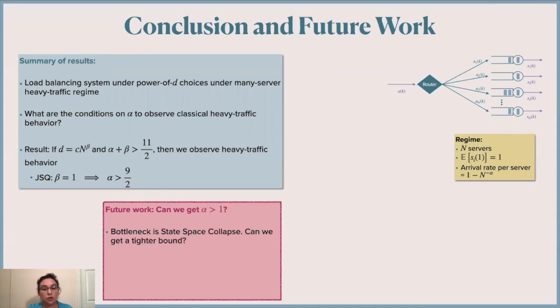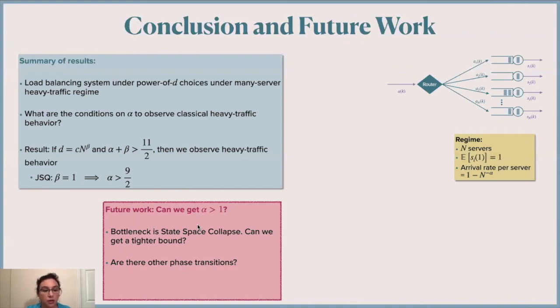To answer that question, we know the bottleneck is our proof of state space collapse. So one question is, can we get a tighter bound? Or maybe there are other phase transitions. Maybe we cannot get to alpha greater than 1 because there is another phase transition, which implies that not for all alpha greater than 1 will our system behave as in heavy traffic.